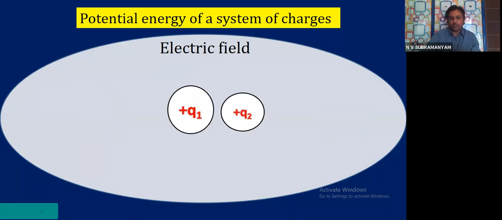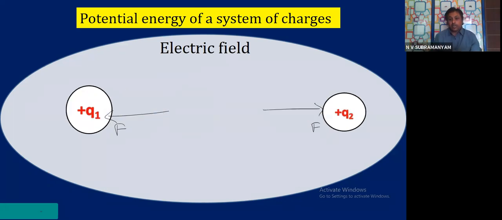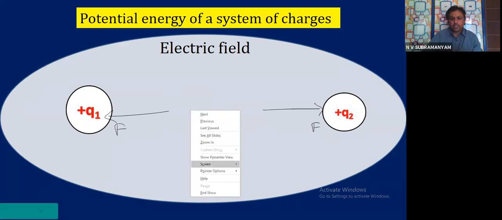Again you see the repulsion. The repulsion is this side for this one. The repulsion is this side for this one. So the moment I leave them, they will run away. What is happening to the charges? They will run away. The word run. What does the word run?